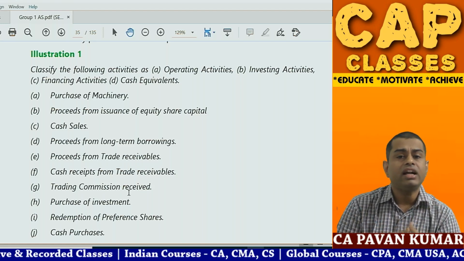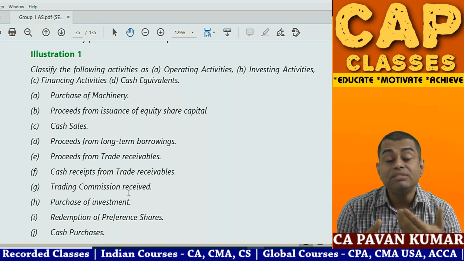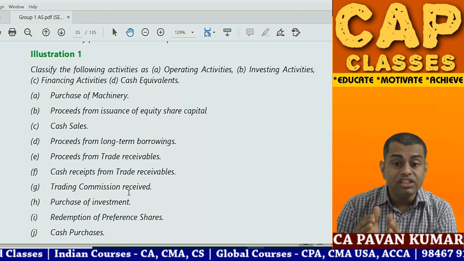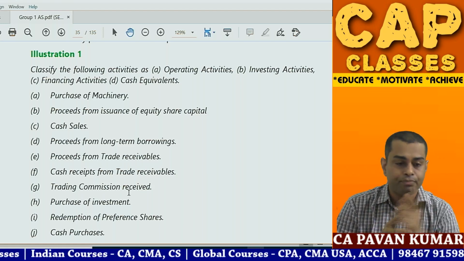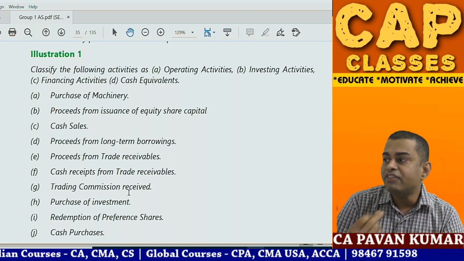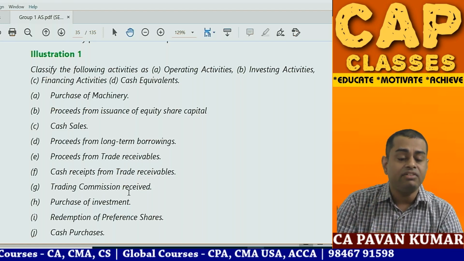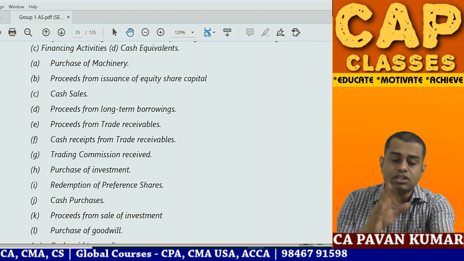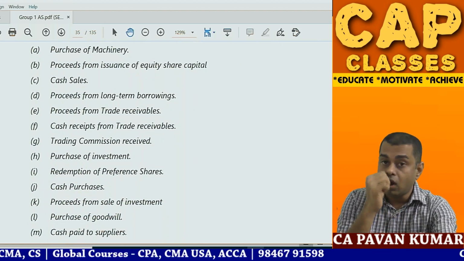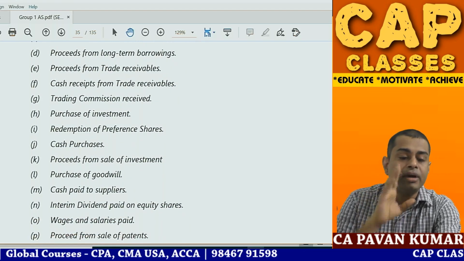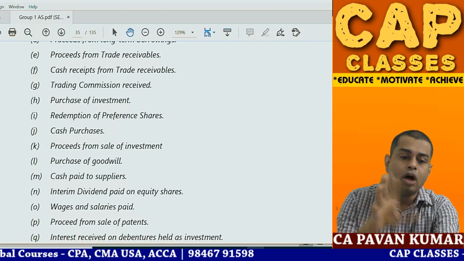Operating activities are the principal revenue generating activities and a residuary bucket. That means something which is not investing and financing will become operating. Now look here. Purchase of machinery, what is that? Investing activity. Proceeds from issuance of equity share capital, financing. Cash sales, operating activity. Proceeds from long-term borrowings, financing activity. Proceeds from trade receivables, operating activity. Trading commission received, operating activity.